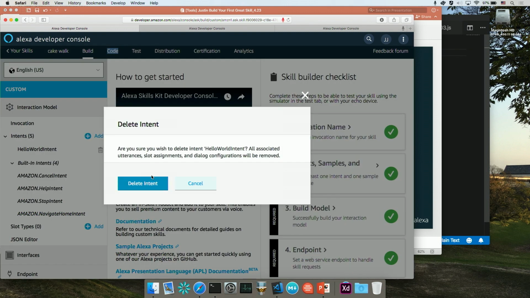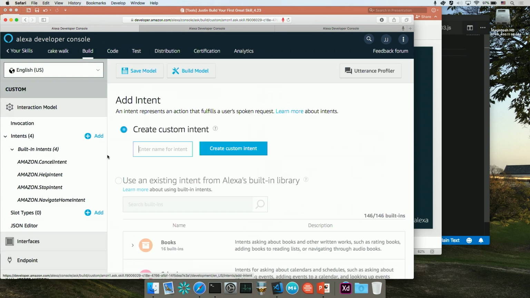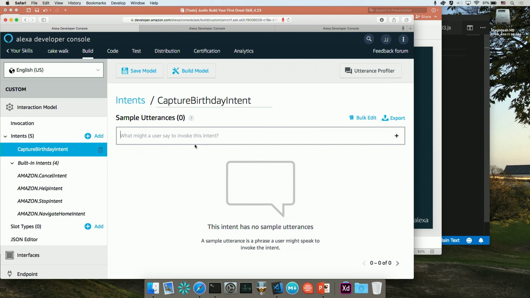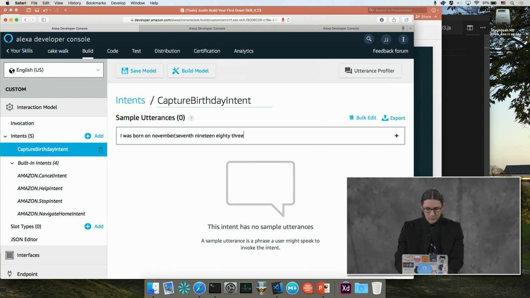To do that, we're going to go to our build tab, and I'm going to delete this hello world intent because I don't need it. I'm going to create a new intent, and I'm going to call it capture birthday intent. I'm going to create a custom intent, and I'm going to say I was born on November 7th, 1983. Okay, now if I were to hit enter, we would be able to capture this, but we won't be able to capture everyone's birthday. So we're going to need to convert these into slots.